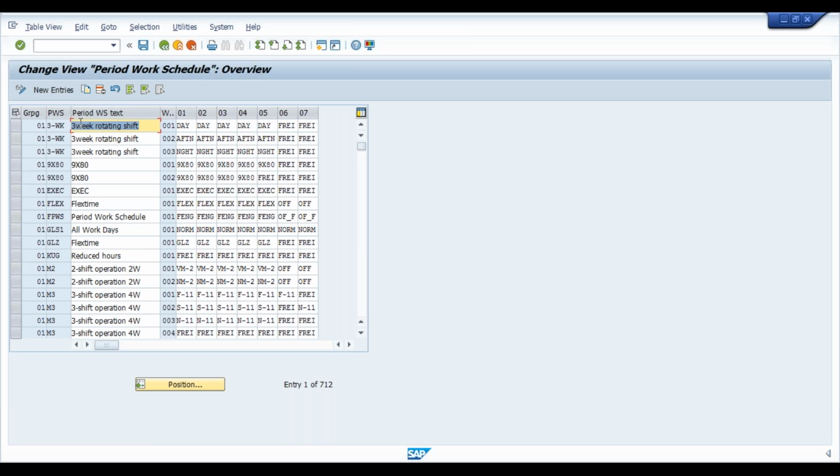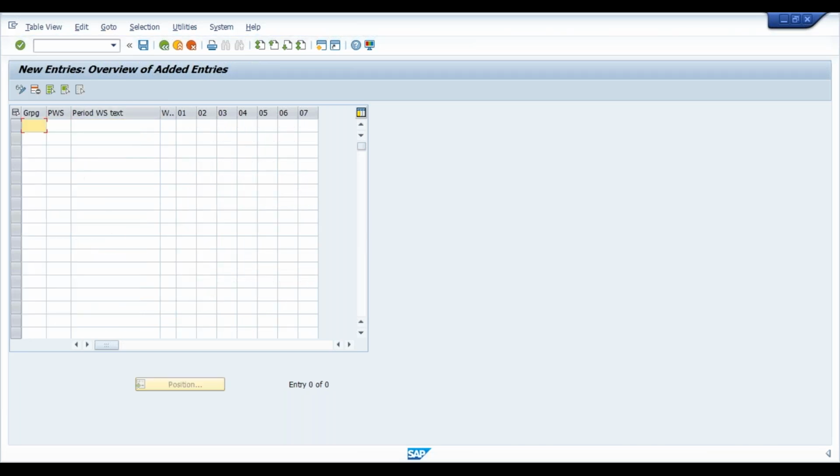Click on new entries and enter a grouping. I will enter 36, and PWS is a code. I will give a code here like VIGS, and the text is general shift.